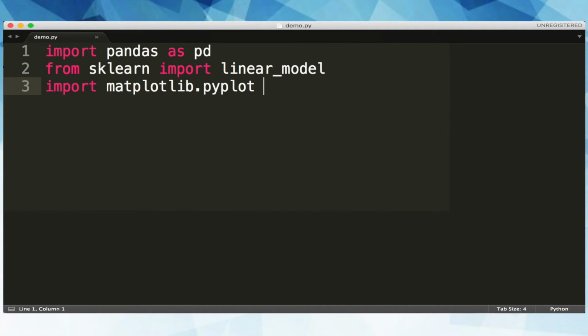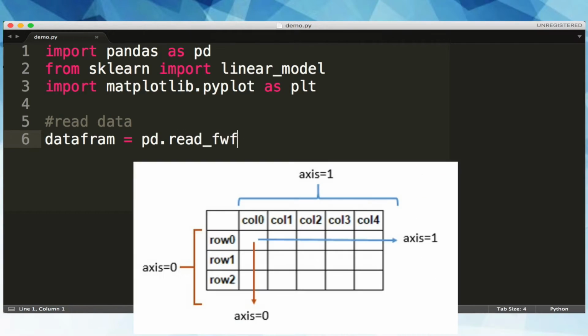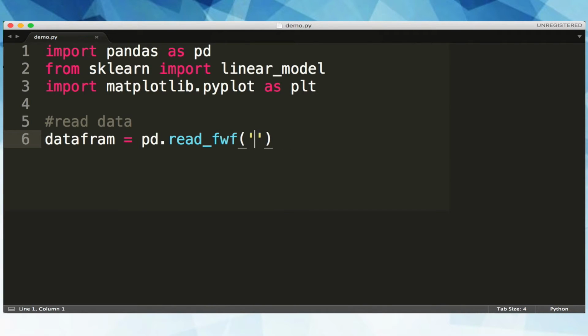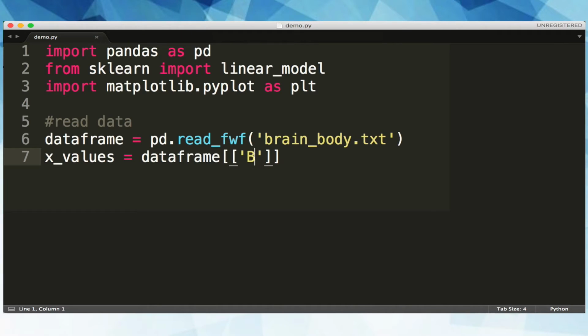Now that we've imported our dependencies, we can read our dataset using pandas. We'll use the readFWF function to read our animal dataset, a table of fixed width formatted lines, into a pandas data frame object, which is a 2D data structure of rows and columns. Our dataset contains the average brain and body weight for a number of animal species. Once our data is in our data frame variables, we can easily parse and read both measurements into two separate variables. We'll store our brain measurements in the x values variable and the body measurements in the y values variable.